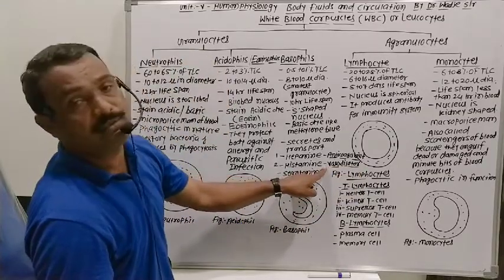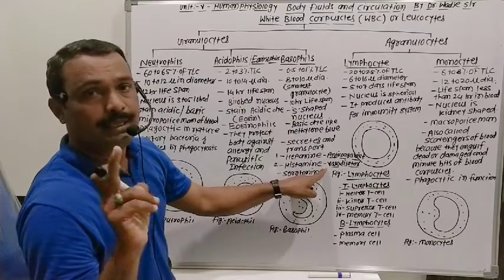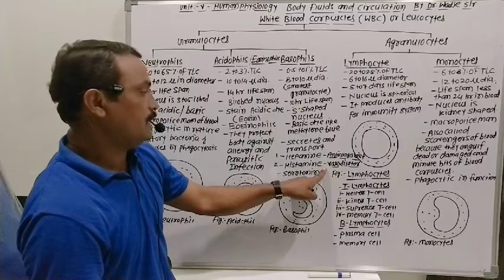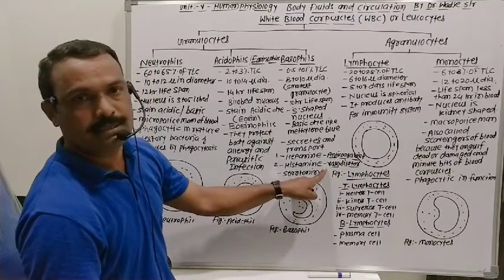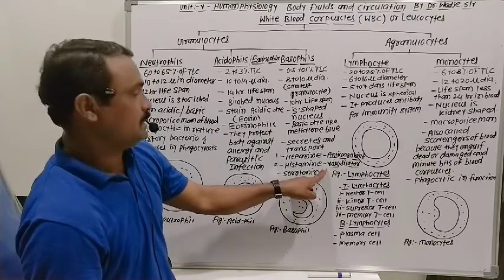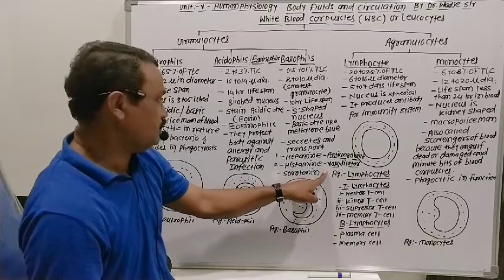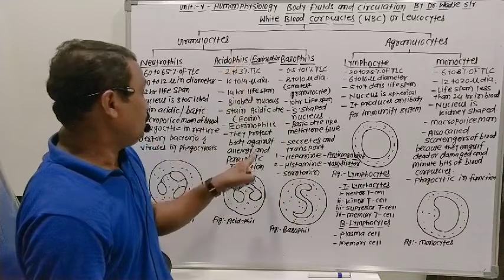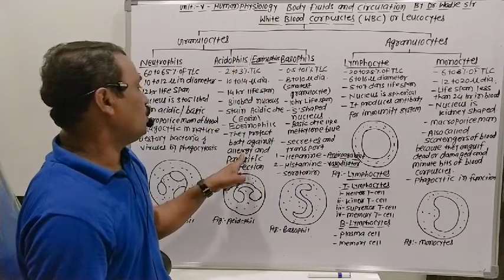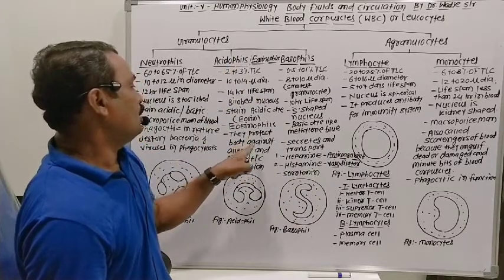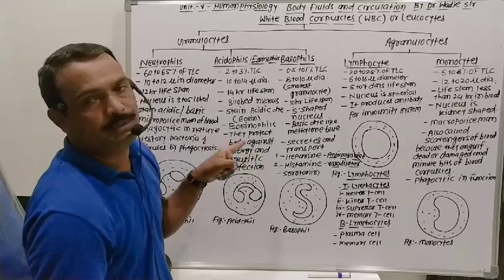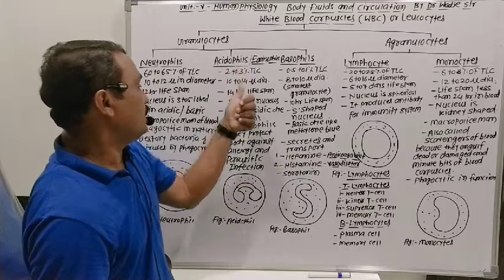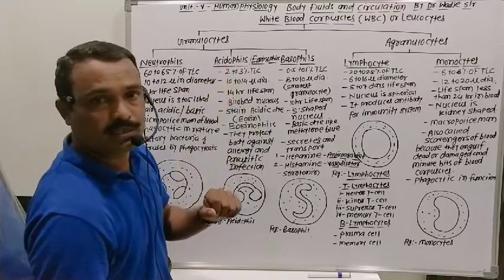This histamine is also responsible for allergic reactions. Whenever histamine secretion takes place, allergic symptoms are produced, that is irritation and inflammation. That's why acidophil cells are useful to protect the body against allergy and parasitic infections. Against histamine, the antihistamine secretion is a function of acidophil cells.